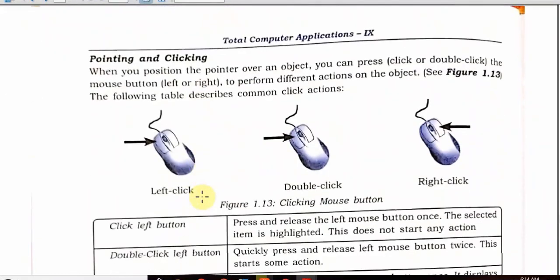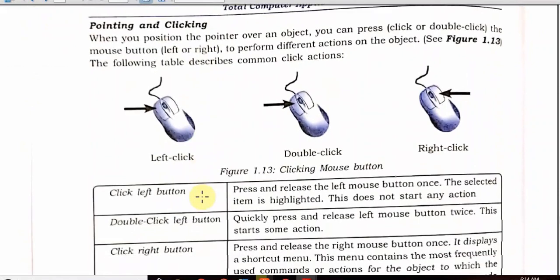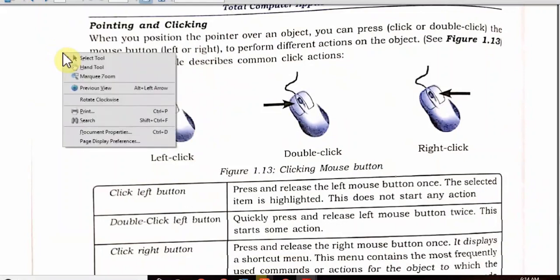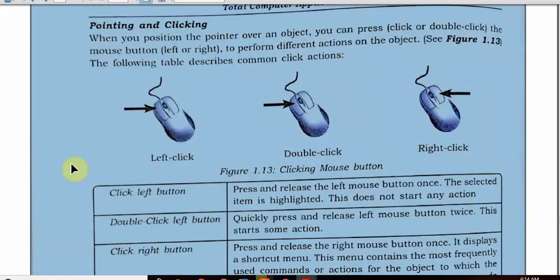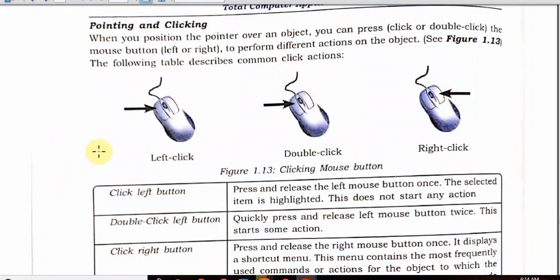Next point is pointing and clicking. Students, you can take your mouse window to any point, like I am taking it to the left hand side of your screen, and now I am right clicking. You can see after right clicking it changes to a sensitive form. Now let me left click. Again I am left clicking and it is changing to a different form. So you can see I have performed the left click, right click and double click in front of you.